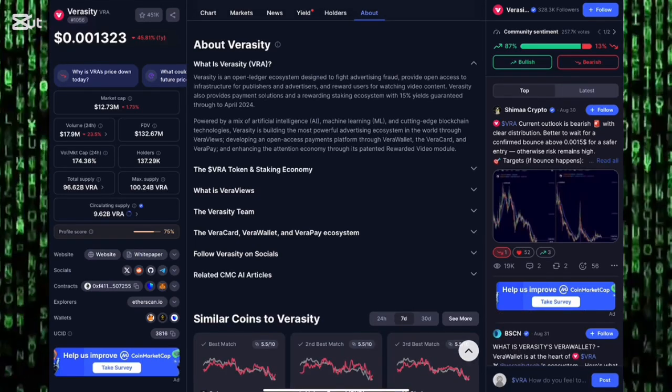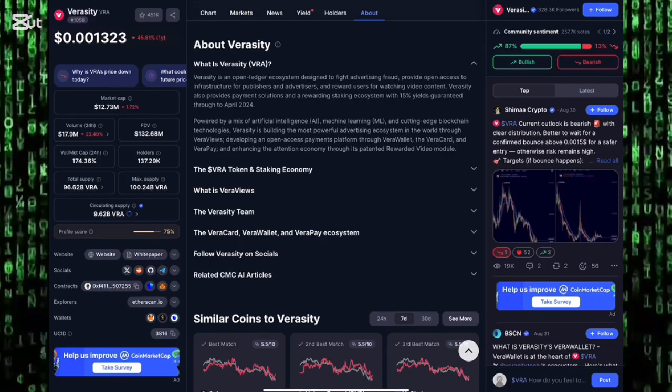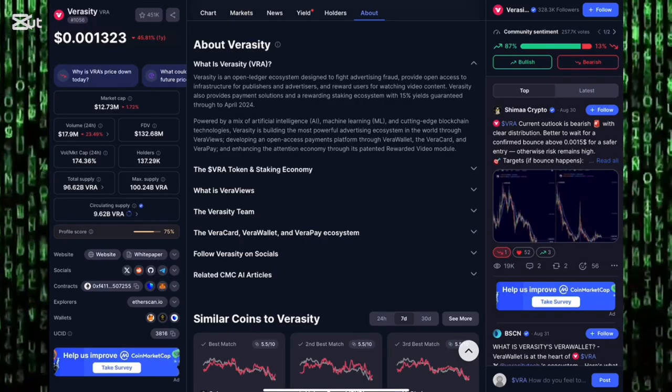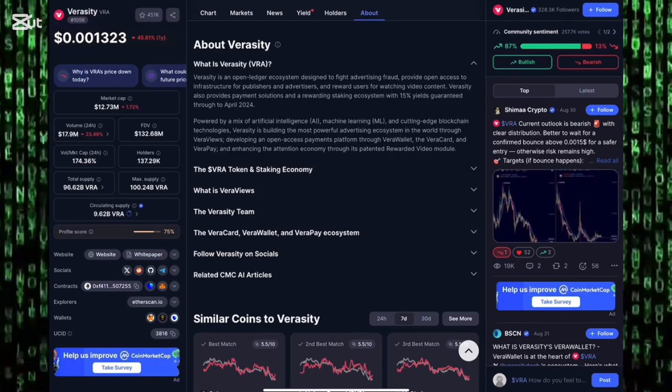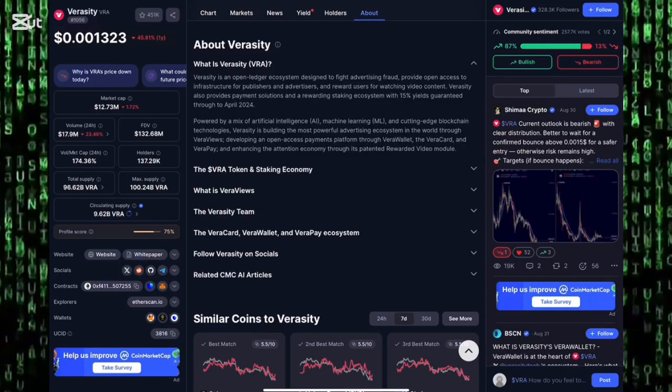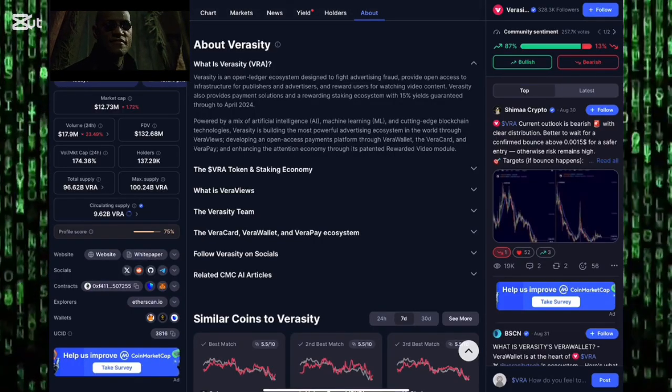Verasity is an open ledger ecosystem designed to fight advertising fraud, provide open access to infrastructure for publishers and advertisers, and reward users for watching video content. Verasity also provides payment solutions and a rewarding staking ecosystem with a 15% yield guarantee through to April 2024.